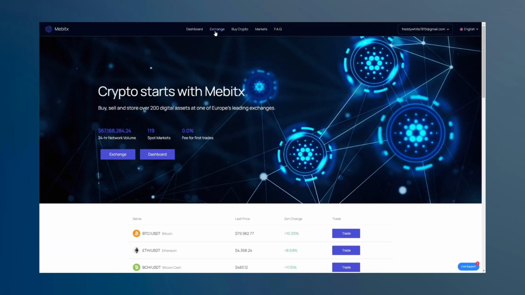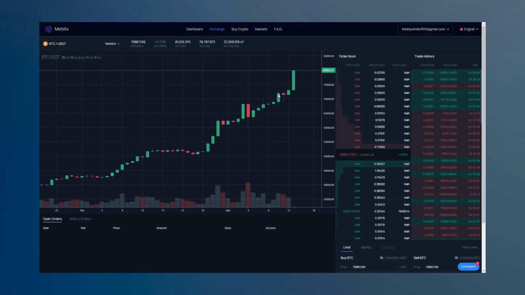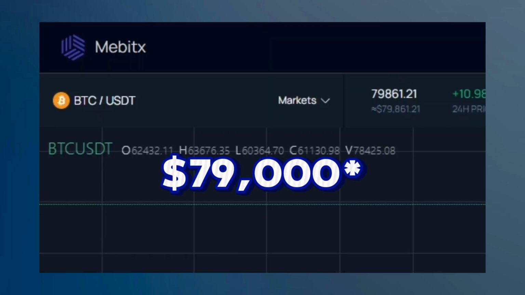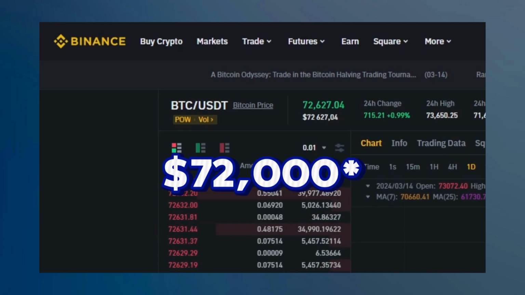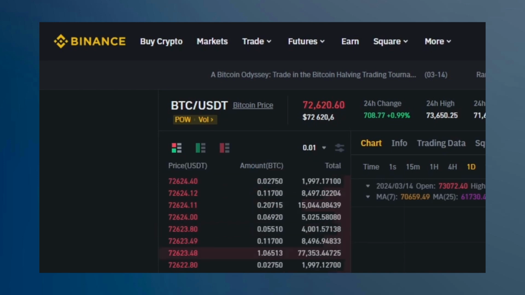First, let's look at the price of Bitcoin on this platform. The price of cryptocurrency here is $72,000. Now let's take a look at the price of Binance. The price here is $79,000. This is a very big difference, and it makes us feel better.